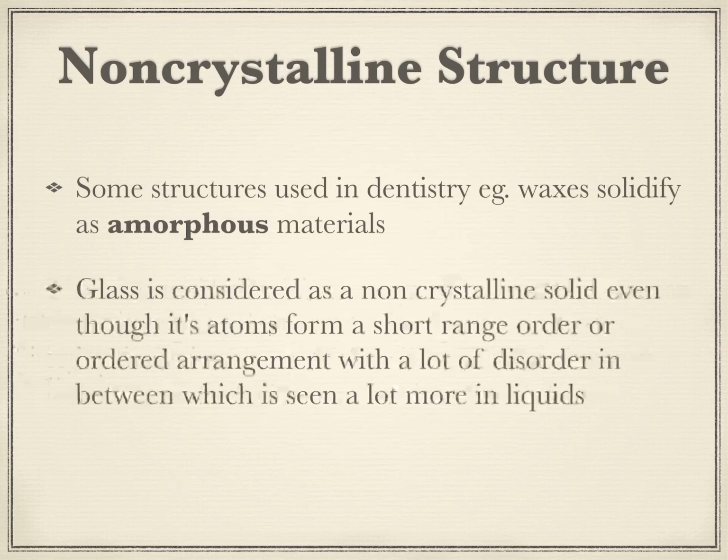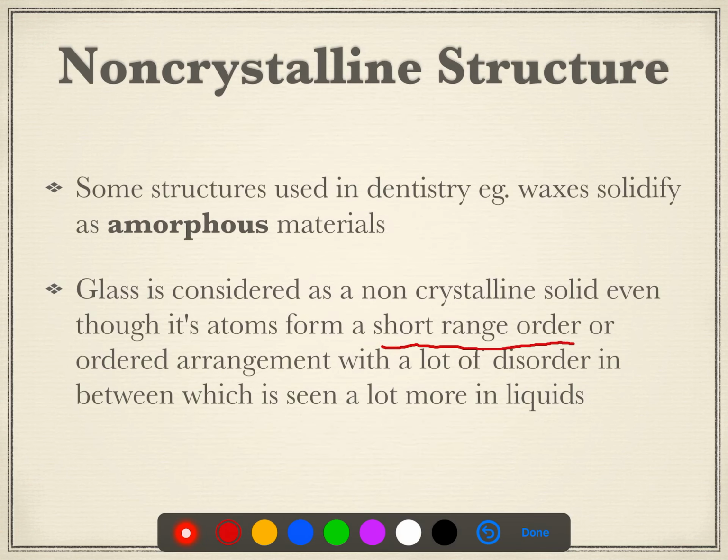Now, for example, glass is considered a non-crystalline solid, or an amorphous solid. The reason is that it has atoms that form a short range order. Now, what is the meaning of short range order? It is the same as the atoms seen in a metal. They are arranged in a lattice wherein the atoms are equidistant from each other and in a proper manner, but that's only part of the structure. In the other part of the structure, there is a lot of disorder among the atoms.